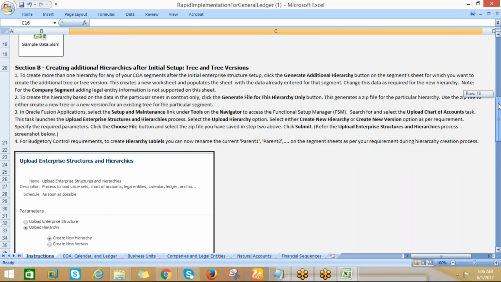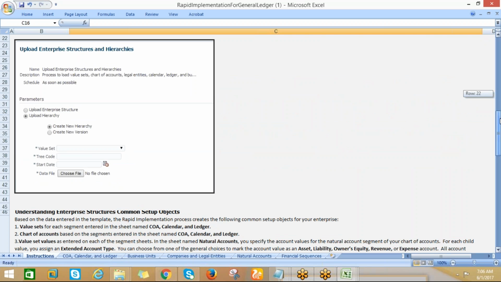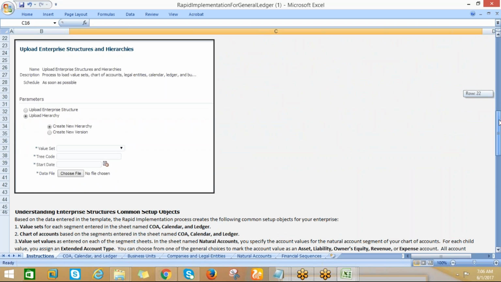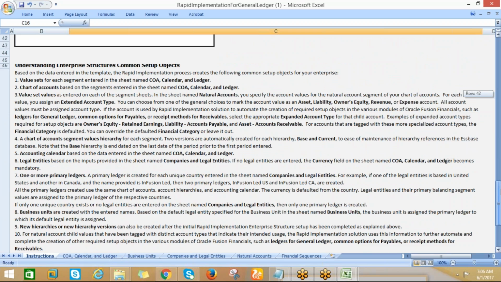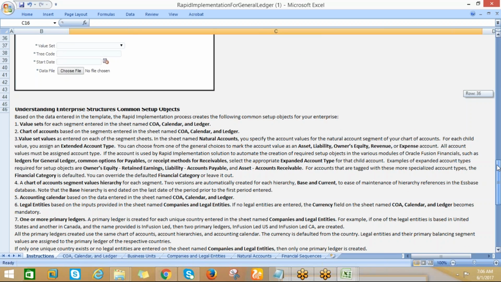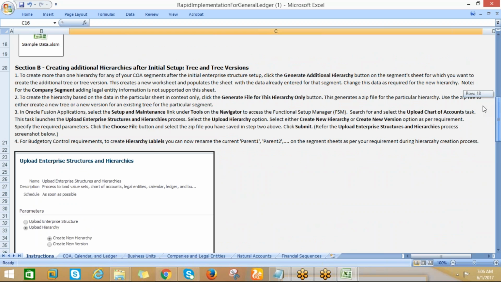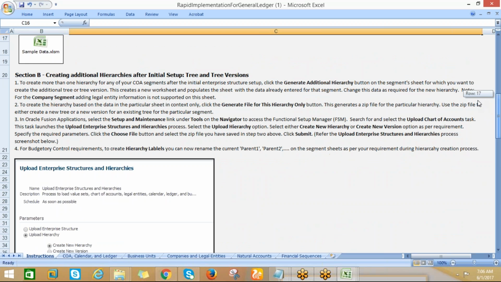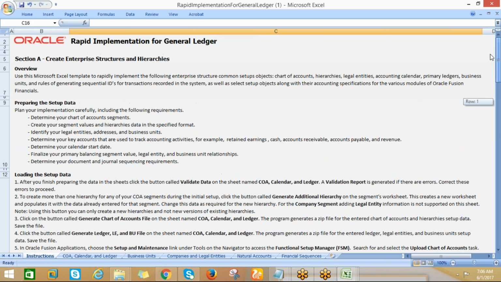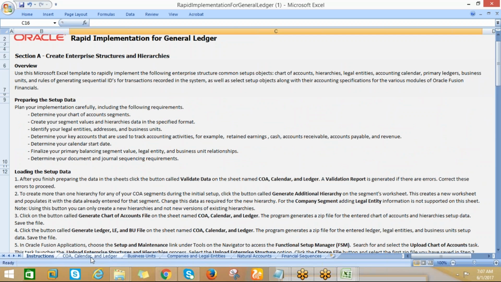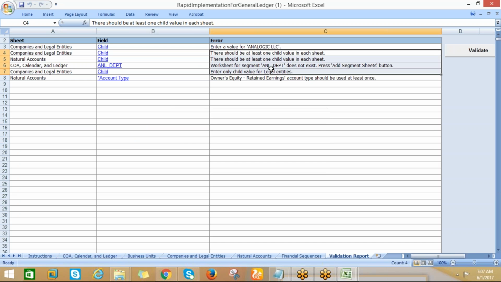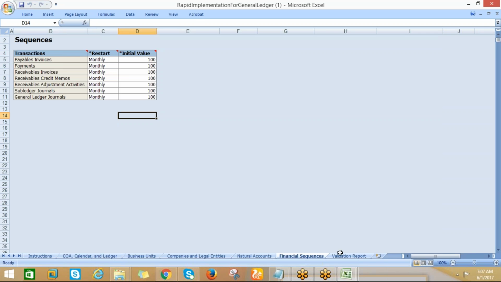So you have the process as well here. So you have the process. Okay. Upload enterprise structure and hierarchy. Then you can choose the file and you can upload that. So validate. You can validate the data validation report. We got the validation report.